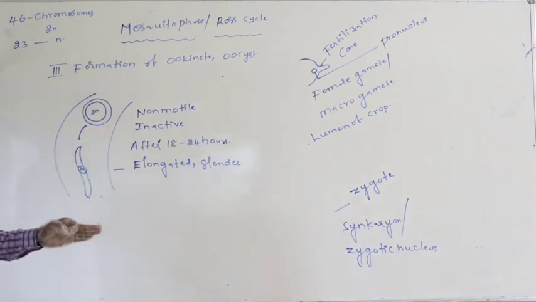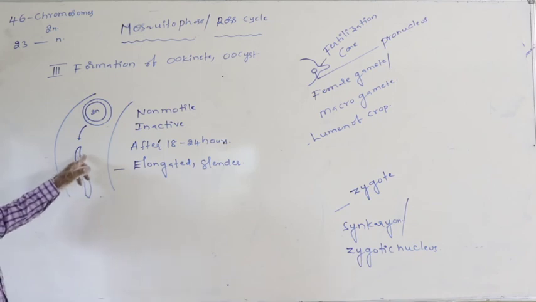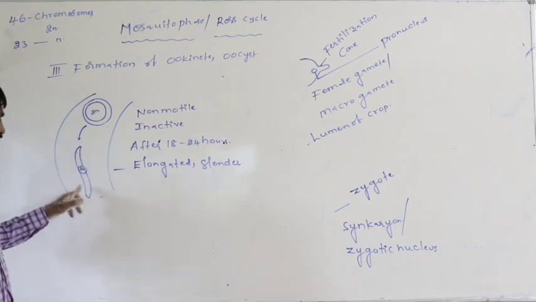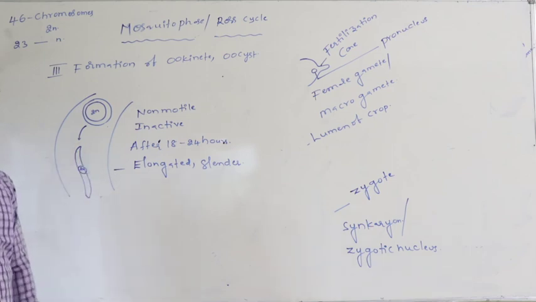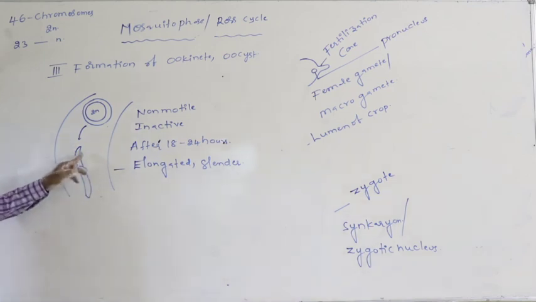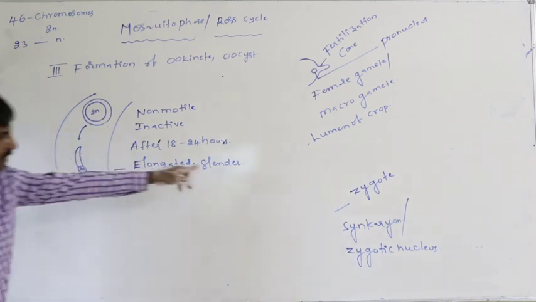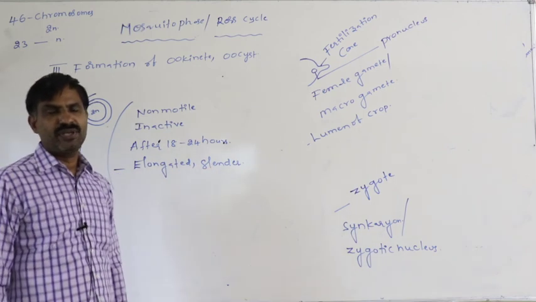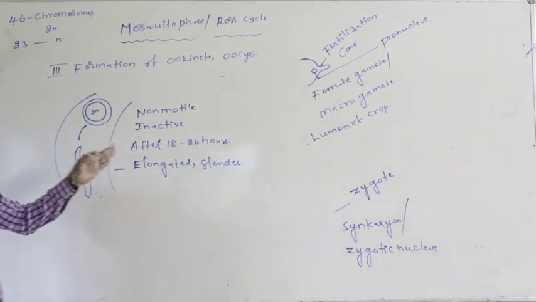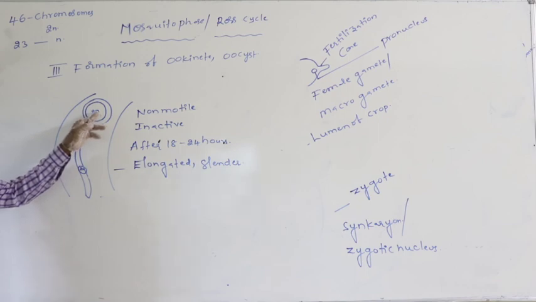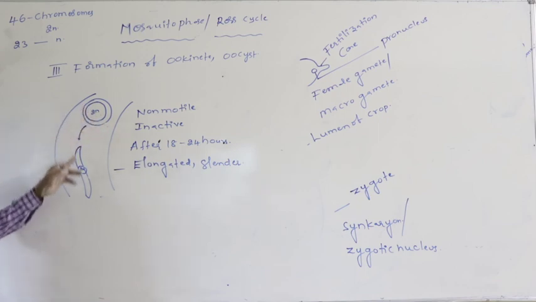It is slender. Slender means curving. This is one curving, this is another curving. Curving, that is bending, is said to be slender. So after 18 to 24 hours of the formation of the zygote, the rounded zygote becomes long and slender.